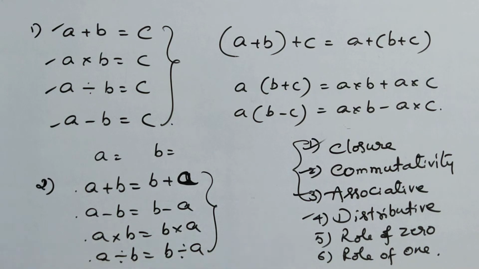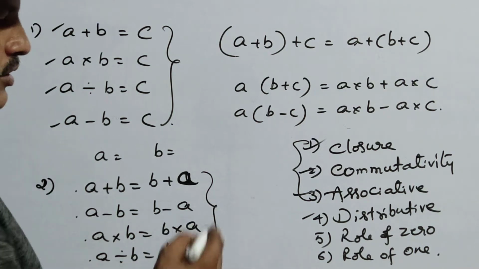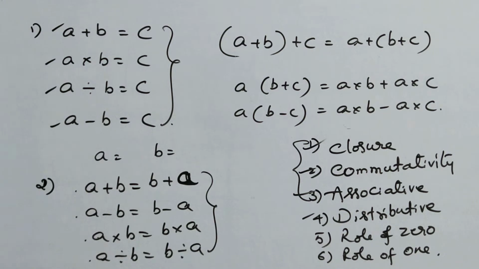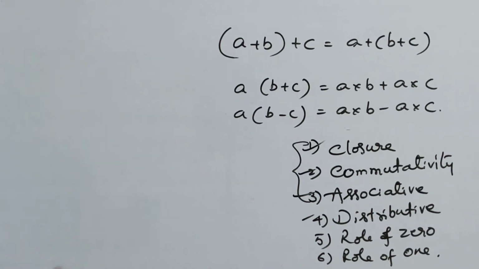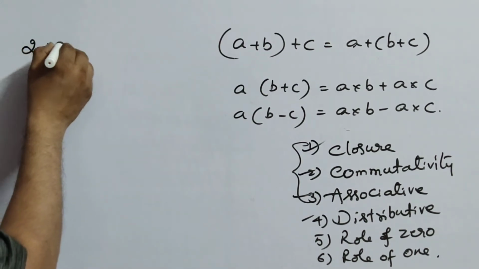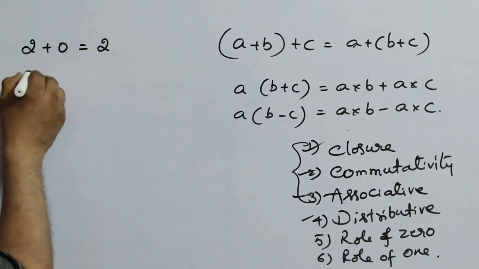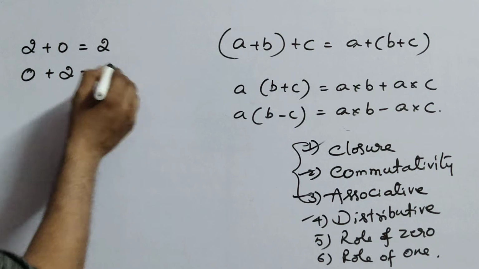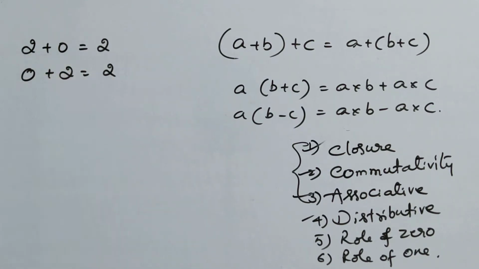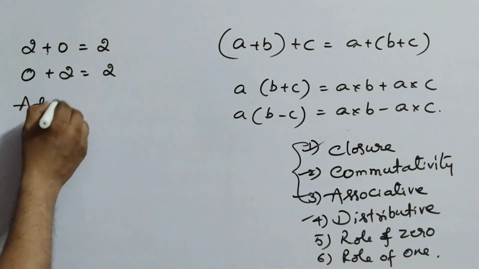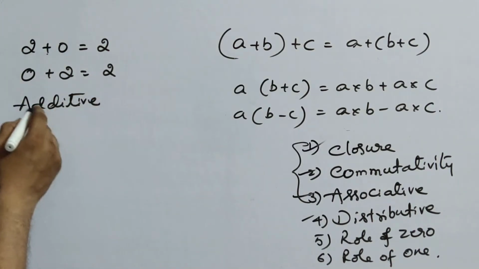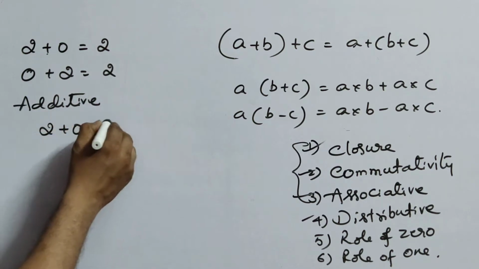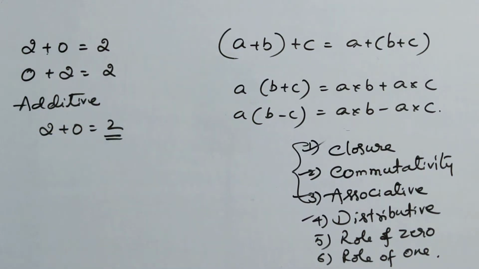Now what is the role of 0? Role of 0 means what? That means if you add any number to 0, you are going to get the same number. Suppose here 2 plus 0, you are going to get 2, or 0 plus 2, you are getting the same answer. So the role of 0 is also called additive identity, because it is a plus. Why is it additive identity? Because if you add any number to 0, you are going to get the same answer. So that's why we call it additive identity.